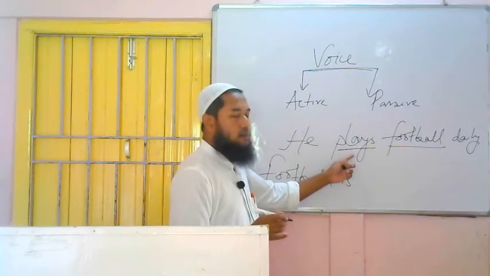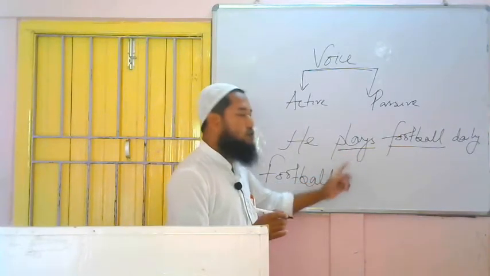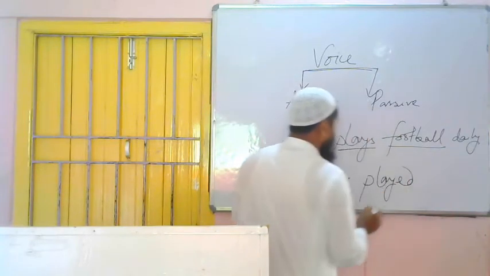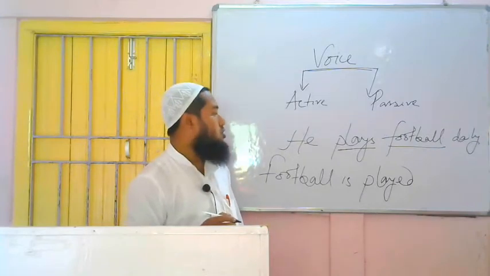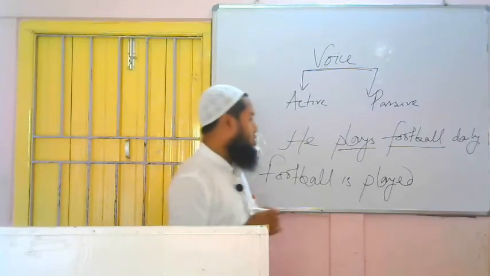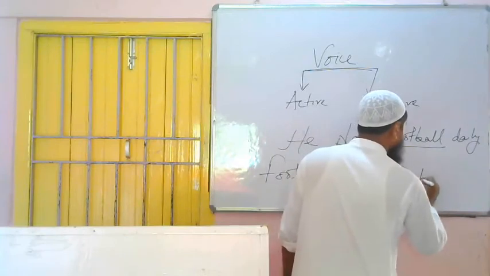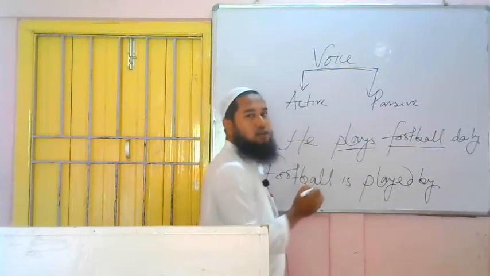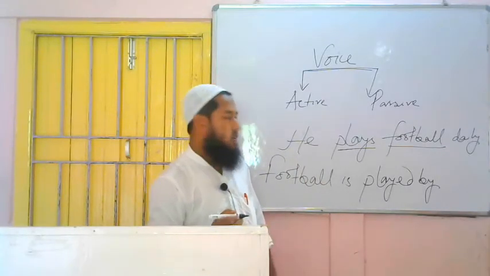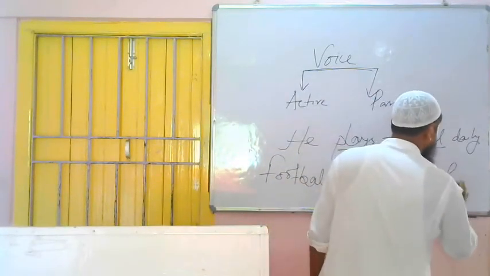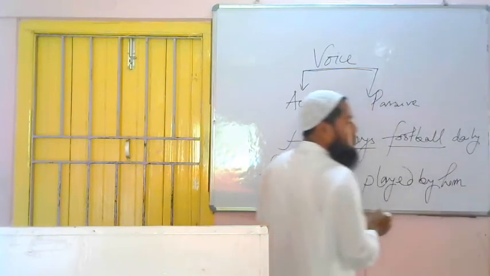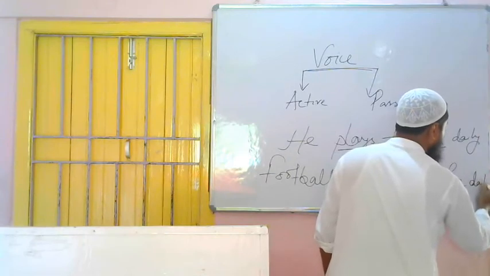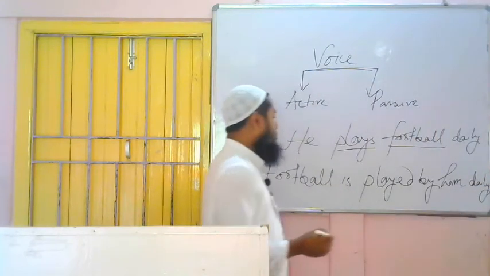Then third rule, what I said, we have to use the third form of the verb. So here the verb is what? Play. Third form of the verb play is what? Played. Then what I said, after using third form of the verb, we have to use preposition. Mostly by. Here also in this sentence we have to use by. Then we have to bring subject in place of object. Subject is what? He. I told you, if it is he, then we have to make it him. Football is played by him. And the remaining part we have to keep as it is. Daily is there, we have to keep it daily. We are not to change anything. So football is played by him daily.